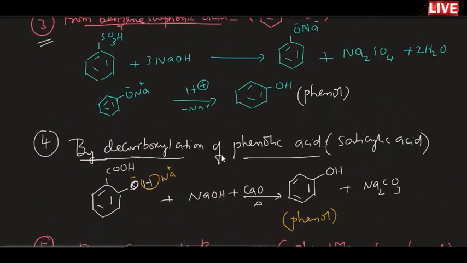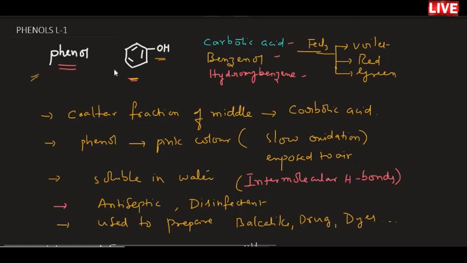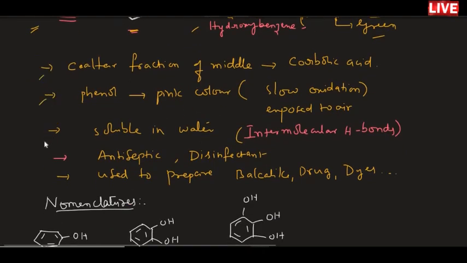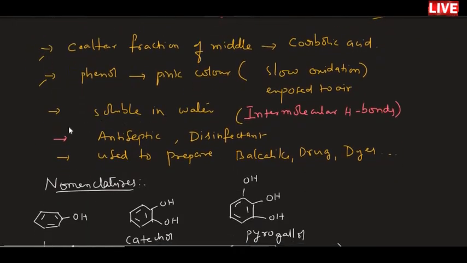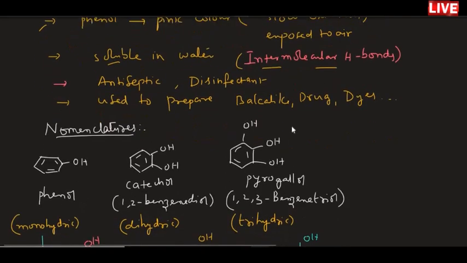Hope you observed the entire discussion. We started with phenol and its important names: carbolic acid, benzenol, hydroxybenzene, and its identification test with neutral ferric chloride, which gives characteristic colors. These colors are not obtained for alcohols, which is a unique characteristic property of phenol. After that, we observed the importance of phenol and that its boiling and melting points are higher because of intermolecular hydrogen bonding. Solubility in water is also due to intermolecular hydrogen bonding.